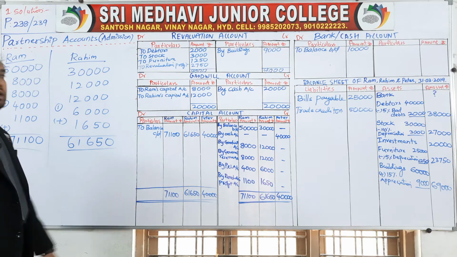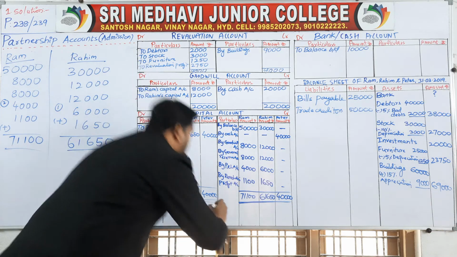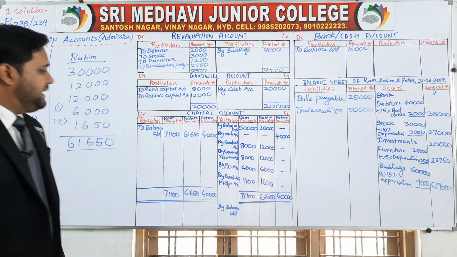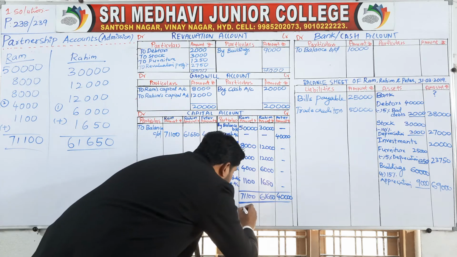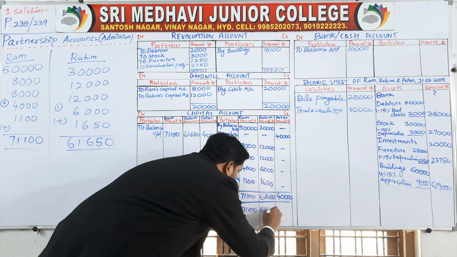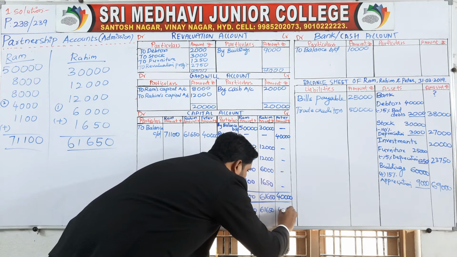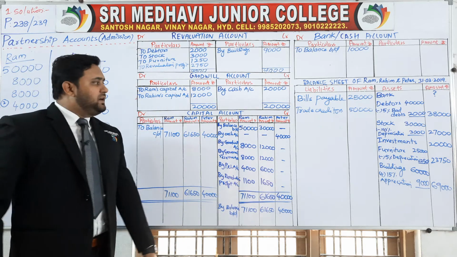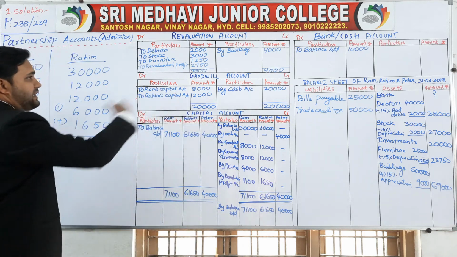Here by balance brought down. Transfer this here. By balance brought down. How much? 71,100, 61,650 and 40,000. These are the capitals of Ram, Rahim and Peter. Now we have completed the capital account.